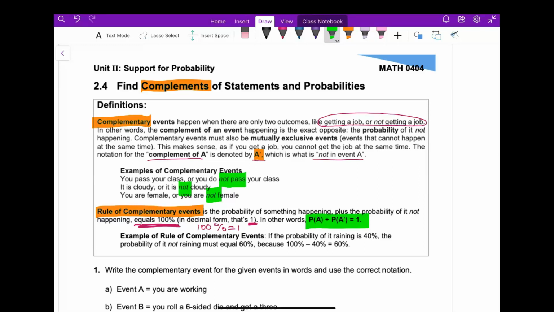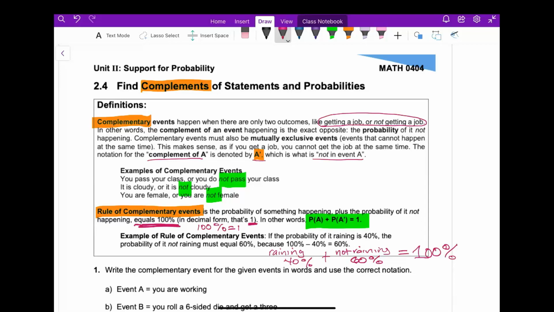Here's an example for this one. If the probability of it raining is 40%, the probability of it not raining must be equal to 60. Because if we put the probability of it raining, which they told us was 40%, plus the probability of it not raining, it must be equal to 1. Therefore, this must be 60. I should say 100%, right? Then not raining should be equal to 60. And this is always the case. Ready? Let's take a look at our first example.